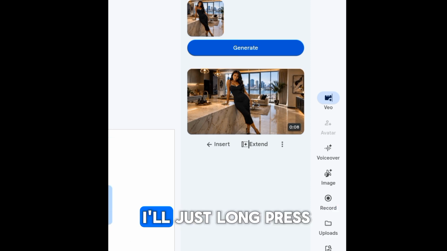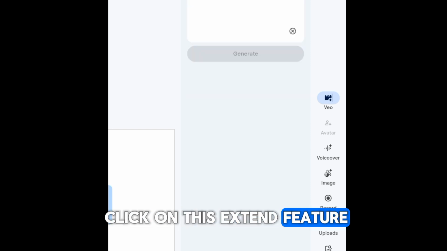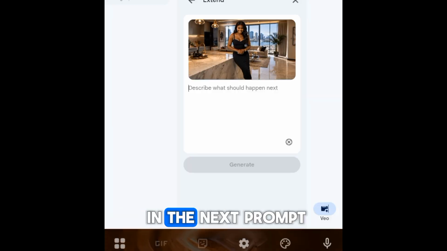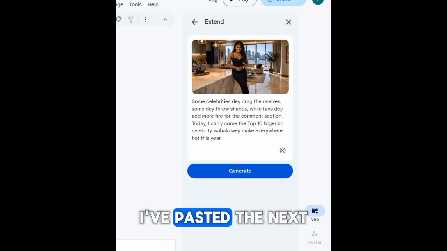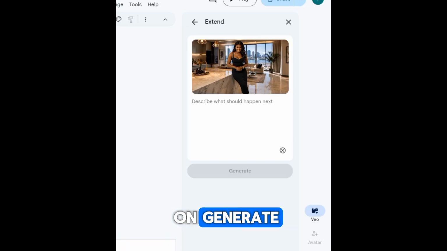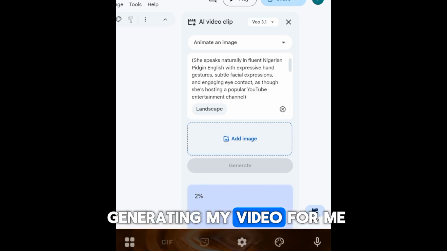So that is it. I'll just long press and click on download and the video will be downloaded. If you want to extend it, just click on this extend feature and you will now type in the next prompt. Do you understand? The next thing you want it to say. I've pasted the next prompt and I'll click on generate and it will start generating my video for me.